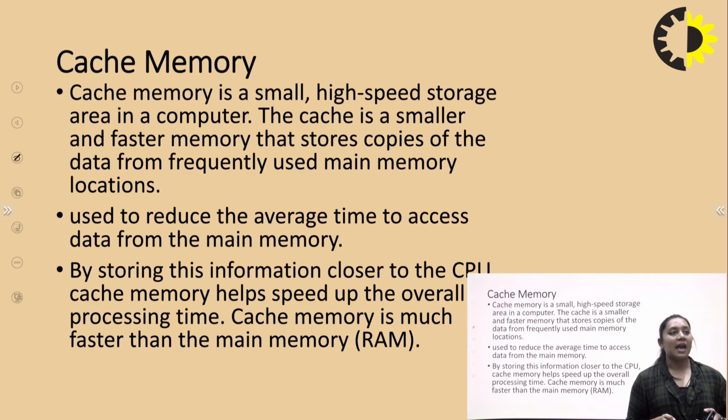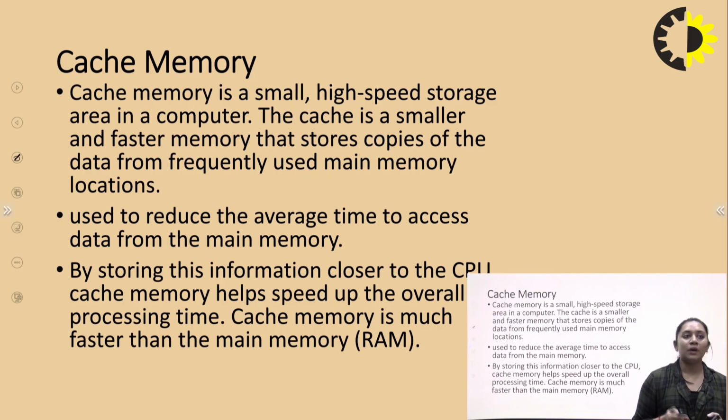Next one is cache memory. Cache memory is a type of small, high-speed storage area used in the operating system. It is a very small and fast memory that holds copies of data from frequently used main memory locations. So it is used in various ways.